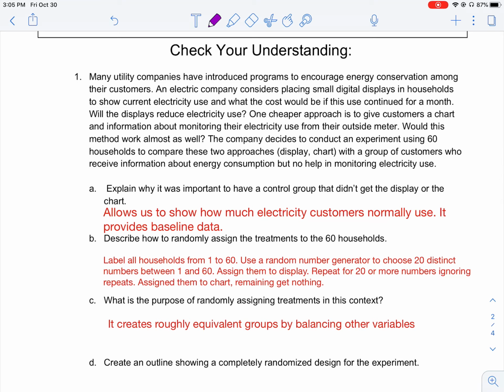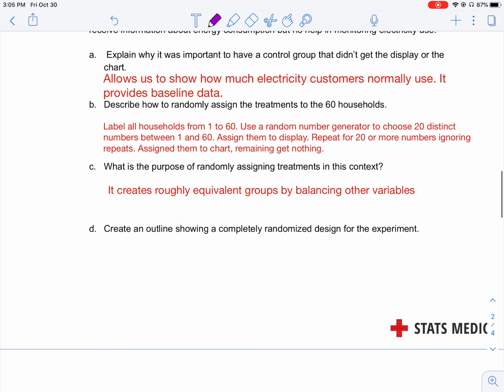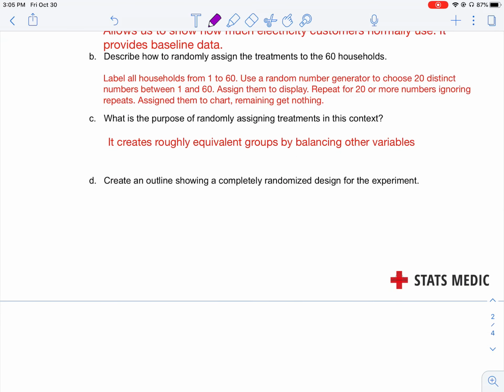So doing the random assignment creates roughly equivalent groups by balancing other variables. You know how earlier, what if the sugar would affect them, and it's not because of the caffeine, it's because of the sugar? To eliminate that thinking, we need to randomly assign these students, right? And same thing here, and let us create the design.